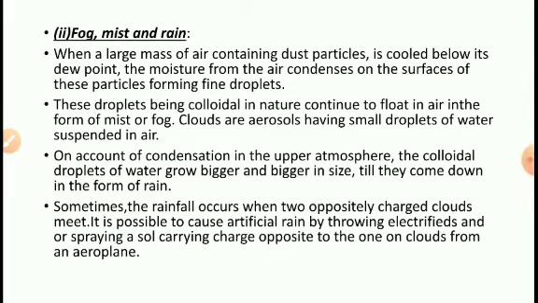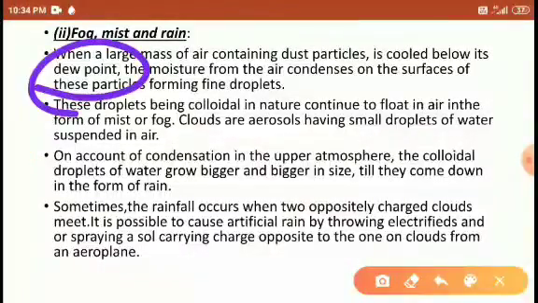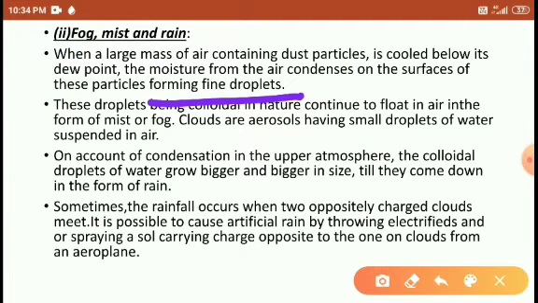Students, in the atmosphere the water vapor is present, right? So water vapor is considered as colloidal particles. These small colloidal particles cool below the dew point. Dew point means below the atmospheric pressure. Below the atmospheric pressure they cool down, the moisture from the air condenses and it forms fine droplets.